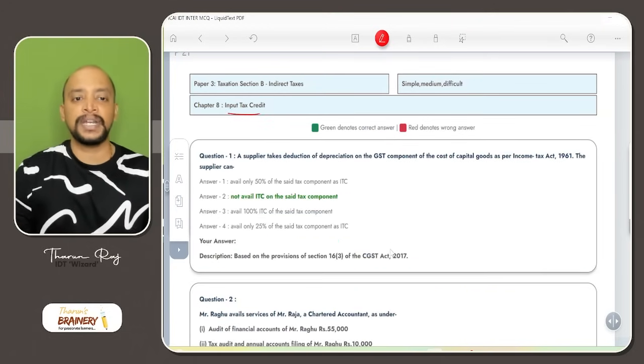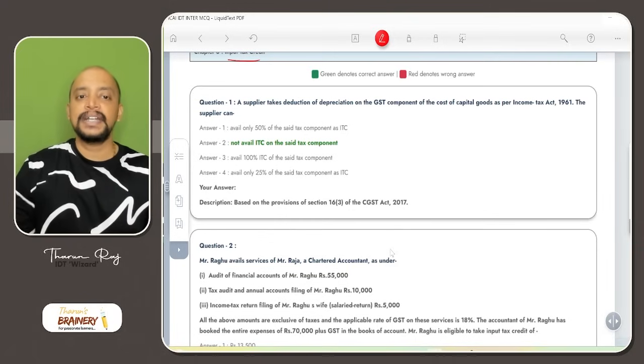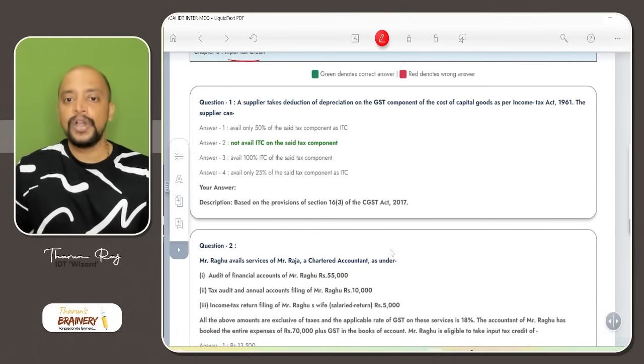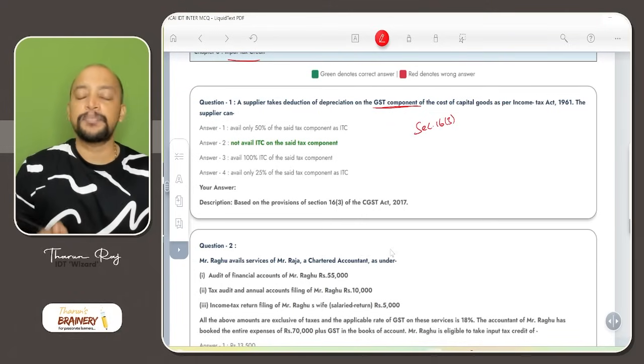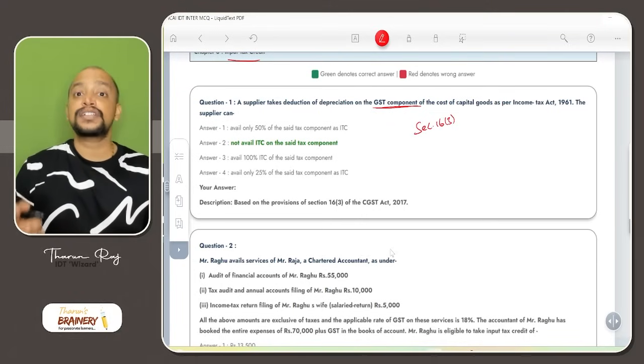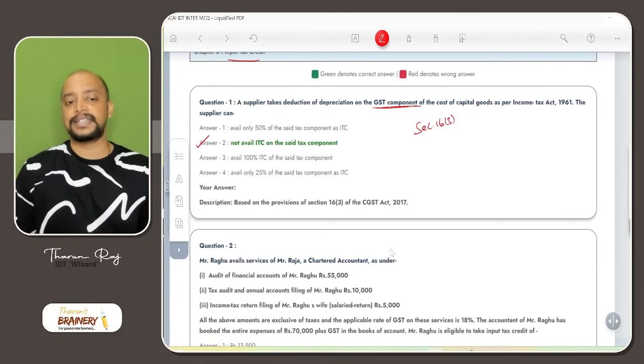In this question number 1, a supplier takes deduction of depreciation on the GST component of the cost of capital goods as per the Income Tax Act. So can the supplier avail ITC or not? They are claiming depreciation even on the GST component. Section 16 subsection 3 says that if depreciation under the Income Tax Act is computed on the GST component, then that cannot be taken as ITC.